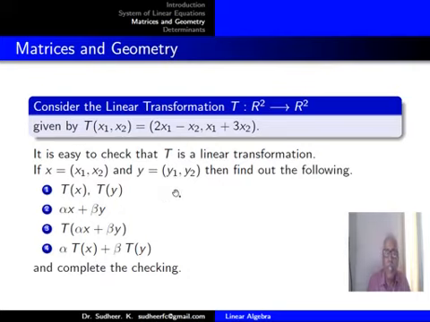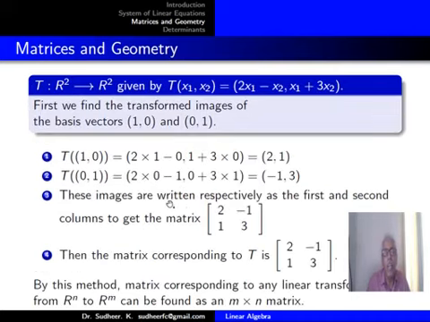Now the next task is, what is the corresponding matrix? Once you know T is a linear transformation, you should understand what is the corresponding matrix. For that, initially I have given a clue. You should make the images of the basis vectors. The basis vectors are (1, 0) and (0, 1). So in the places of x1, x2, you put (1, 0). In the places of x1, x2 later you put (0, 1). So T of (1, 0) equals the point (2, 1). T of (0, 1) is (minus 1, 3).